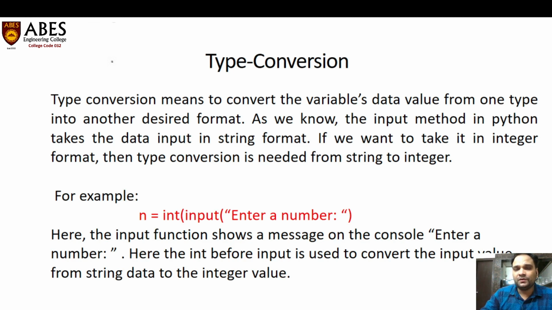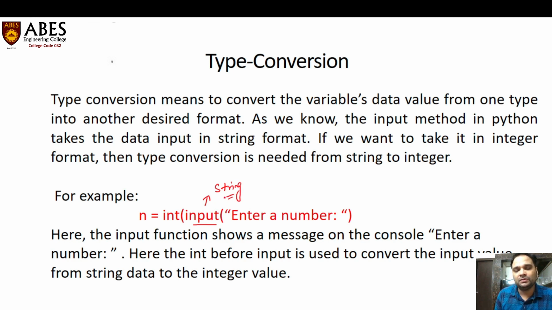In the previous video we have seen that when we have to take any value from the user, we use the input method, right? I have already shown in the previous video that this input method returns the value as a string data type.